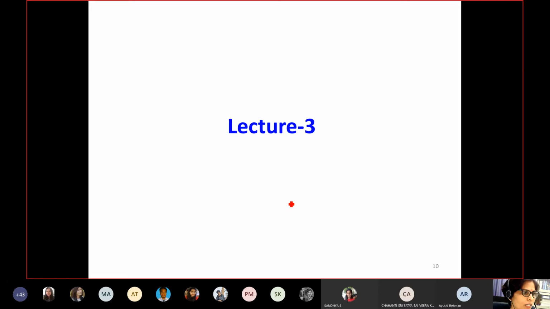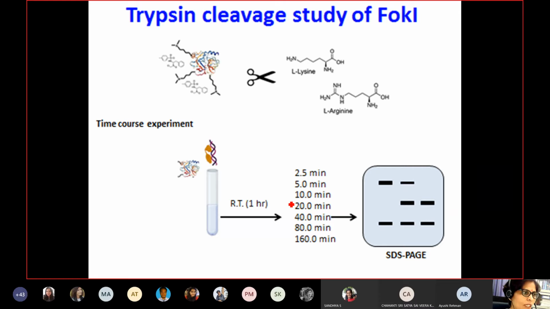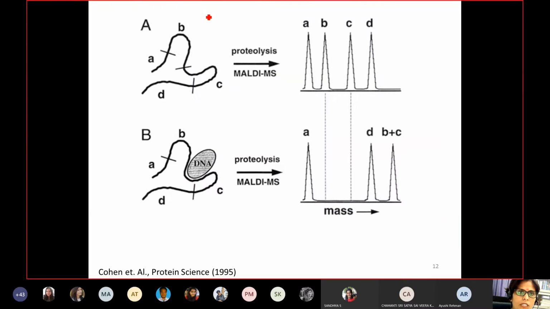So after that we turned to lecture 3. In lecture 3, basically we performed trypsin cleavage studies. Trypsin actually cleaves after lysine or arginine. So if you do a time course experiment, that means if you incubate over time, then you have different cleavage activity performed, and then you get different bands. Based on that, you can know how your proteins are cleaved into different fragments. And I will come to this again in my question and answer session.